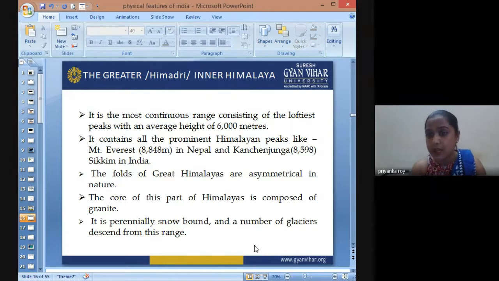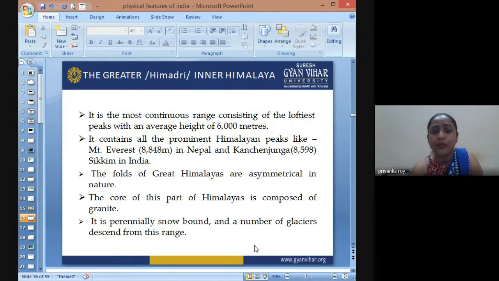We have learned the various types of folds: symmetric, asymmetric, recumbent, and so on. Among those, the Greater Himalayas are asymmetric folds.